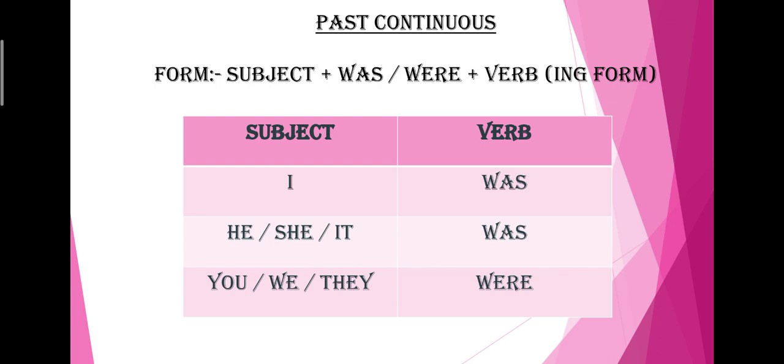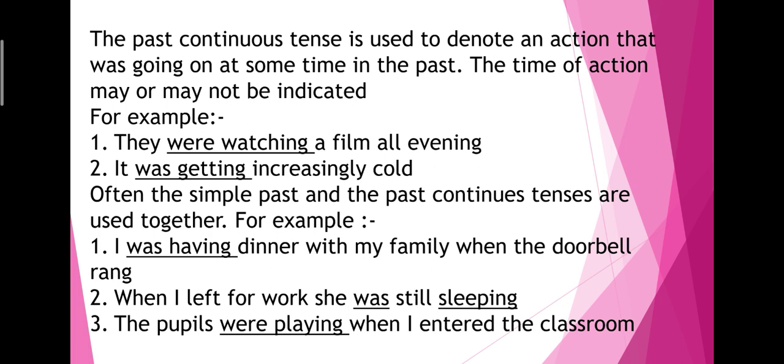Just look at this table of the pronoun. The subject I, you use was; he, she, it, singular pronoun with the singular verb was; and you, we, they with were. The past continuous tense is used to denote an action that was going on at some time in the past. The time of action may or may not be indicated. For example, they were watching a film all evening. It was getting increasingly cold. So you see that were plus watching is the past continuous. Was getting is the past continuous.